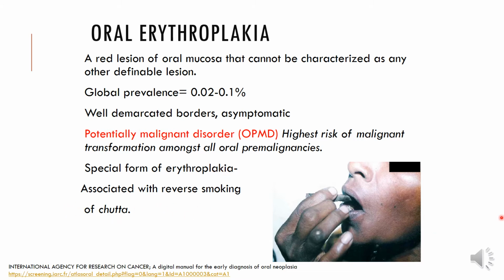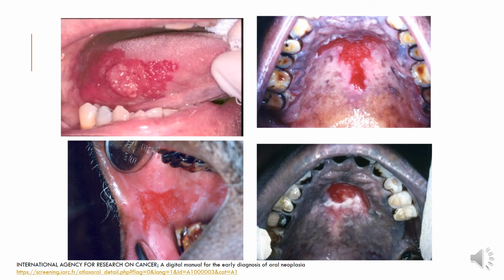This is an example restricted to certain tribes in southern India, where they place the burning end of the chutta in the mouth. Because of the heat and tobacco itself, it leads to lesions which are quite ugly looking, red and velvety. This is a classical appearance of a red and white or erythroplakic lesion, extremely velvety and red. So this carries a very high malignant transformation rate, especially the one seen on the tongue over here, or the buccal mucosa and the palate.